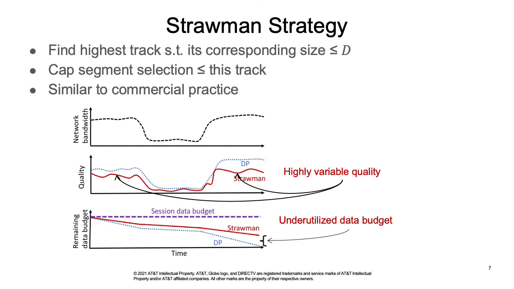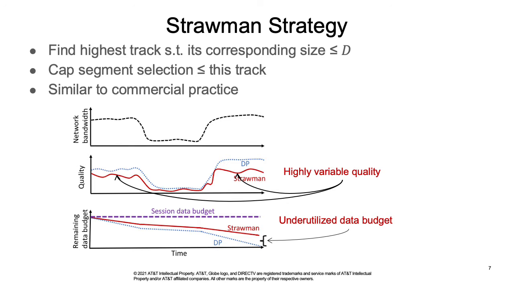Before presenting our technique, I first describe a simple Strawman strategy, which just finds the highest track so that its corresponding size is no more than the data budget D. Then it caps the segment selection to be no more than that track. This cap track strategy is similar to what is used in commercial practice. It has two major drawbacks.